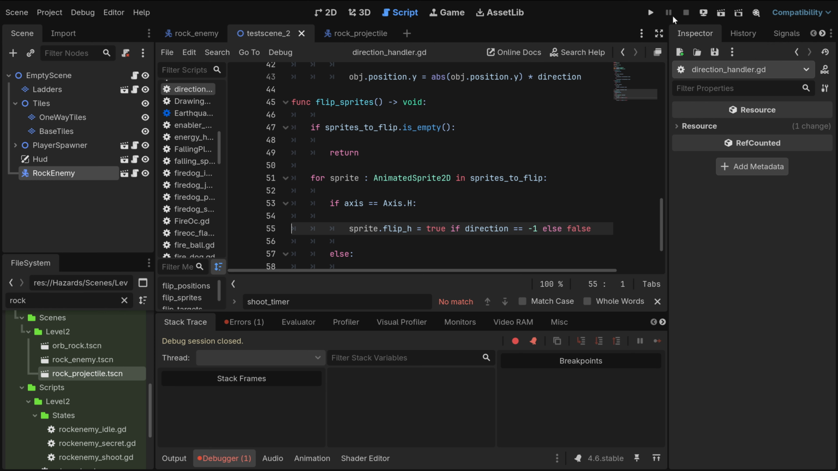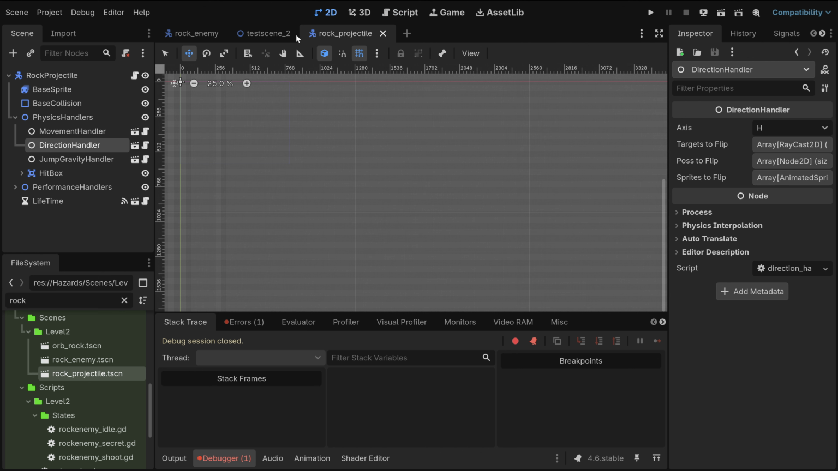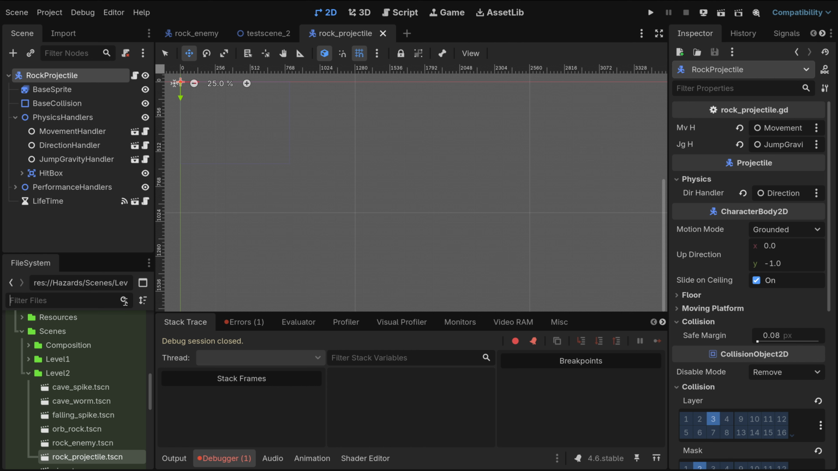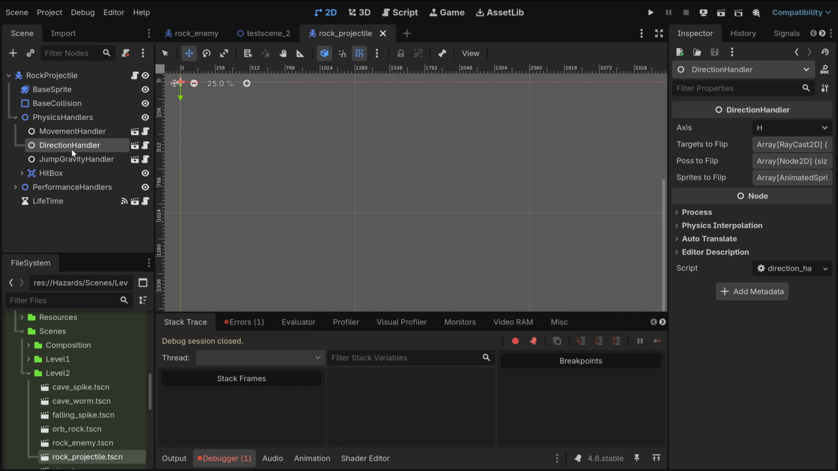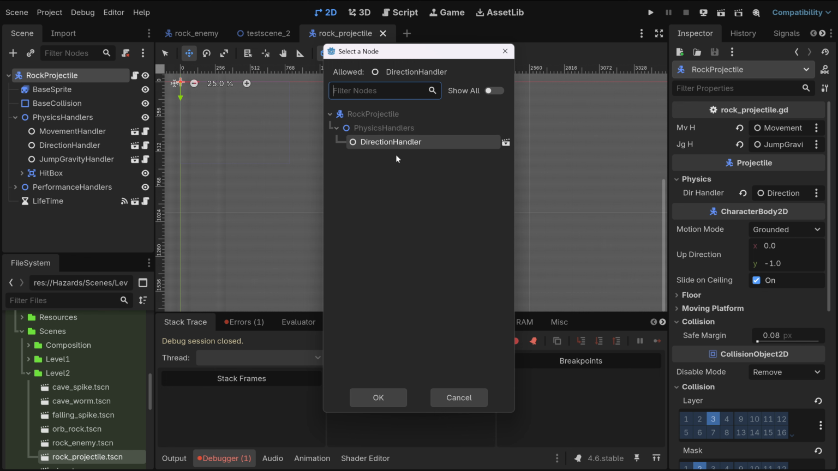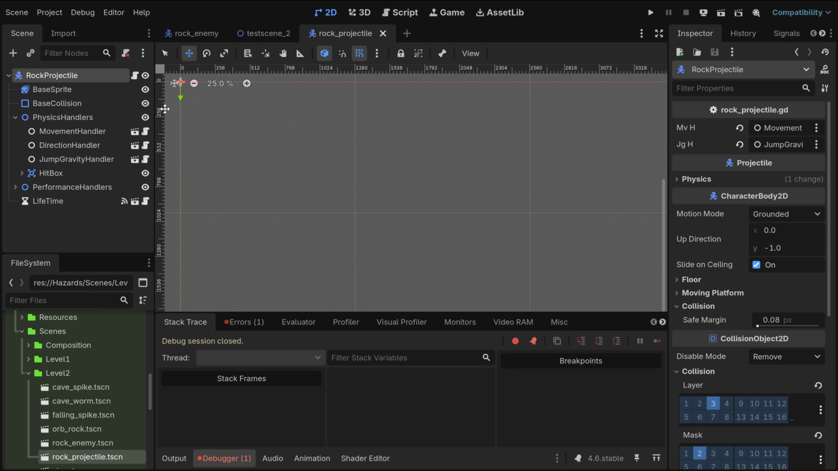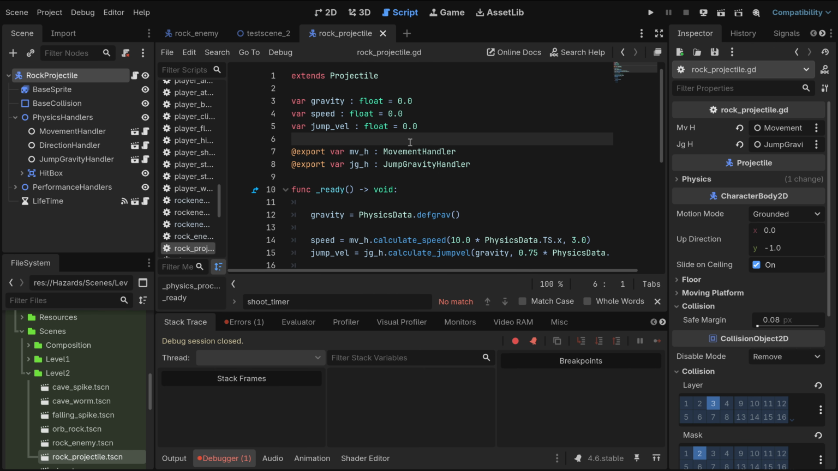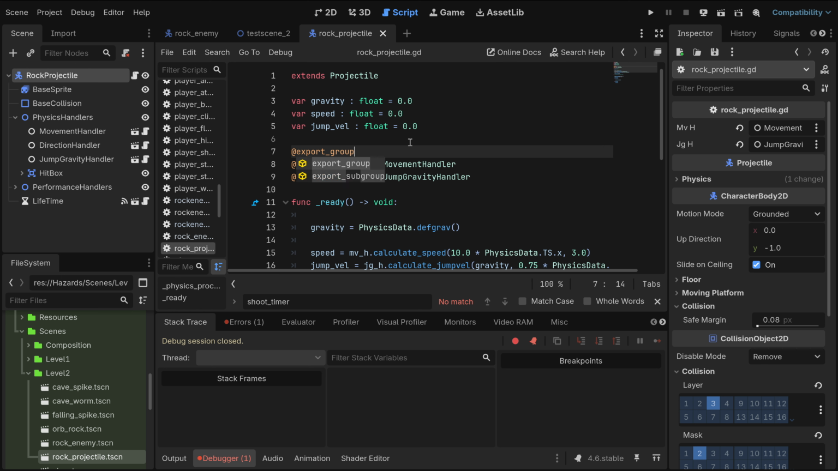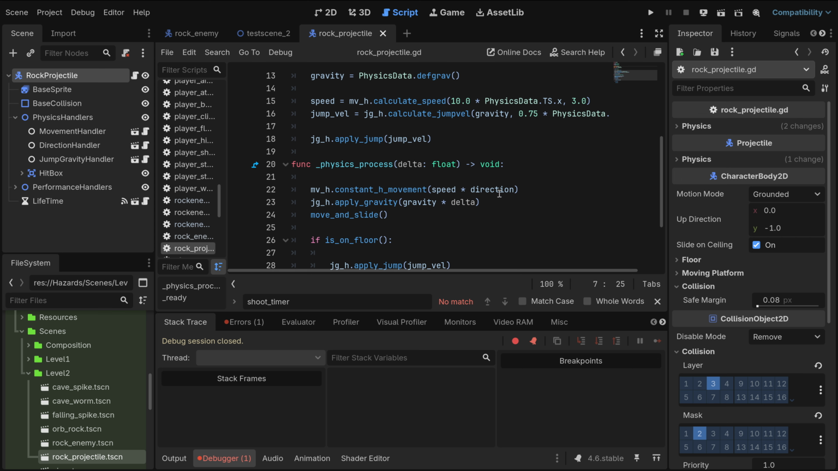But this sprite to flip is empty, isn't it? Init empty. Init empty. Wait, I just realized something here. Group physics. Do people say init?